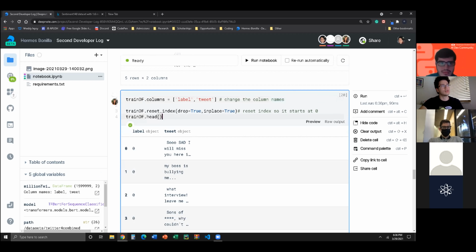In the meantime, we're also resetting the index. You guys didn't see it because we already ran this, but before it started on 1, and we want both to start on the same index, which in the other one is 0, the natural index. That's what we're doing right here. If you didn't know what inplace is, it just means that the actual data frame gets changed, so you don't have to put it in a new variable.